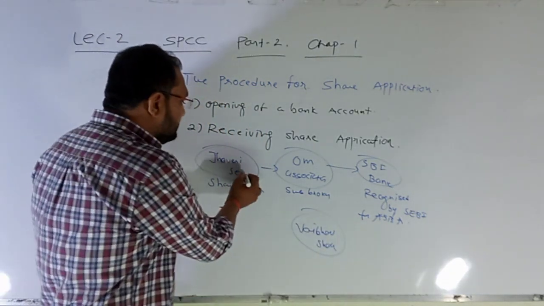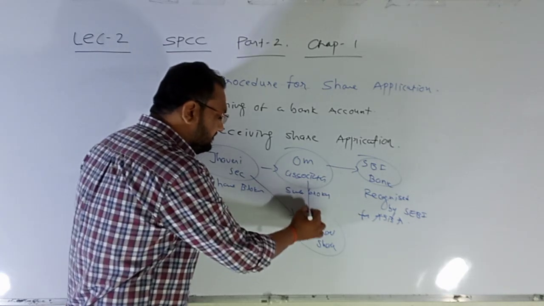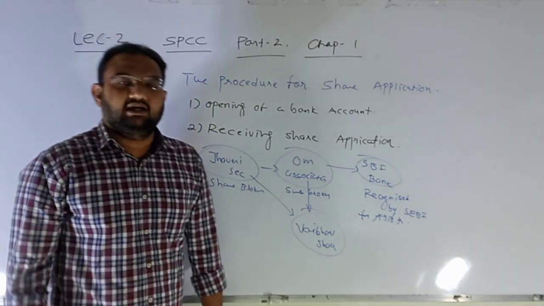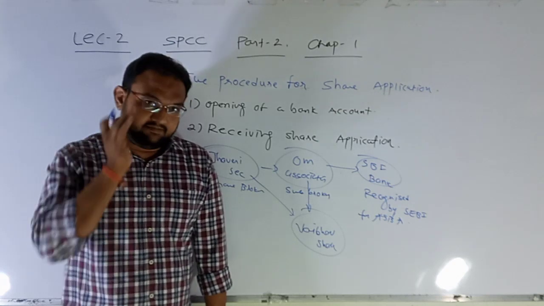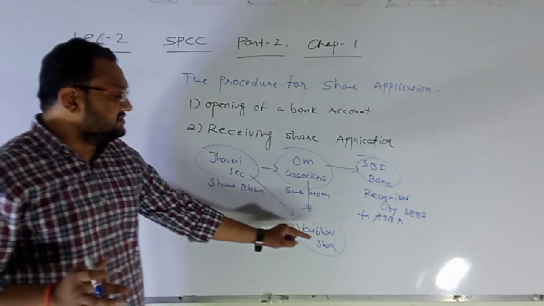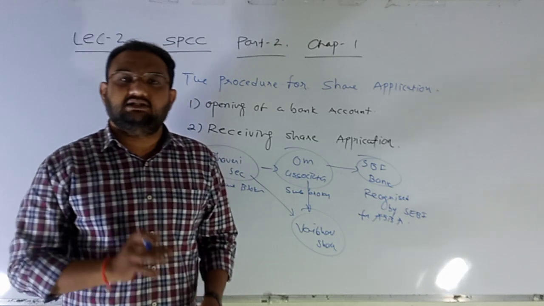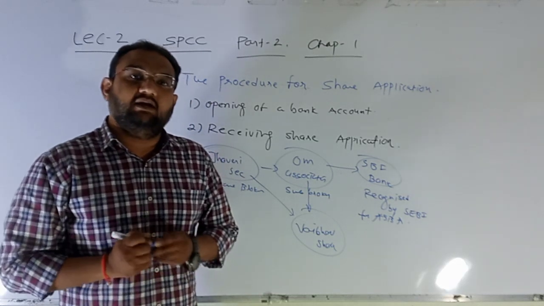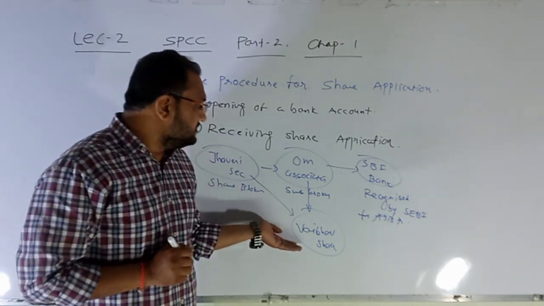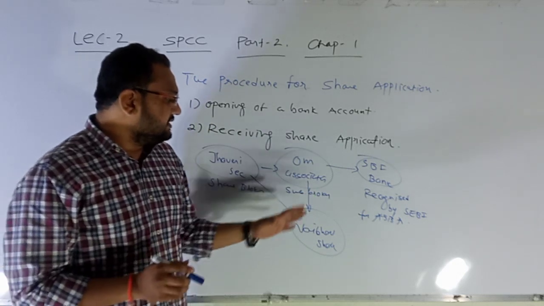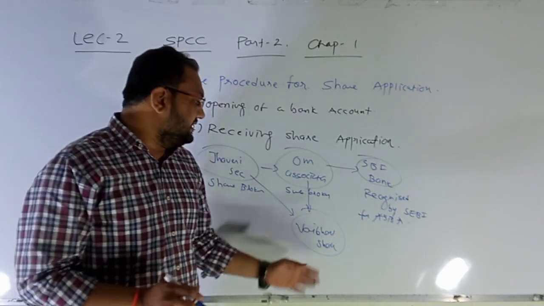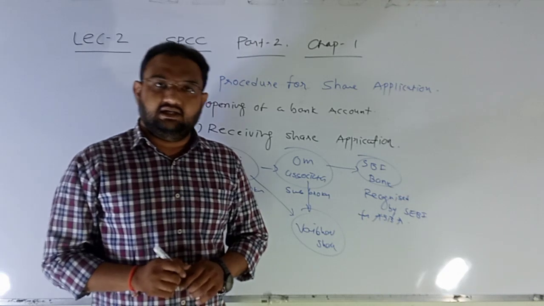He may go to Zaveri Securities or Om Associates for getting a blank application form. Om Associates gives me a blank application form, and then I fill in the application form and submit it to the broker itself.